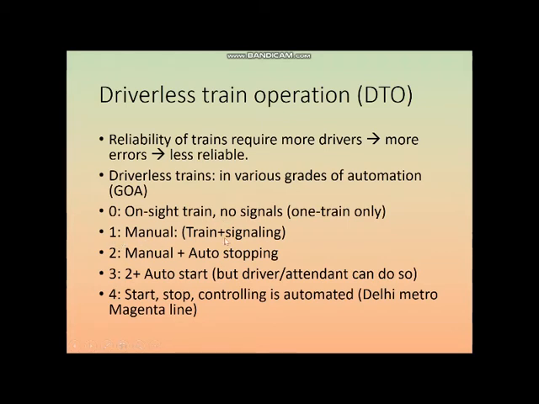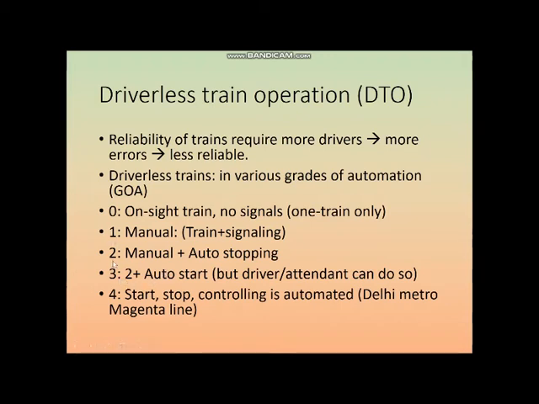Grade 1 means manual controlling, meaning there is a train and a signal. This is very common in Indian Railways. Most of the Indian Railways signaling system is this way. Then slightly advanced is manual plus auto stopping, meaning if there is any emergency, then an automatic stopping facility is there. Now it has started in Konkan Railway, which was the first division to start this auto stopping. Now it is slowly being introduced in other zones of the Indian Railways also.